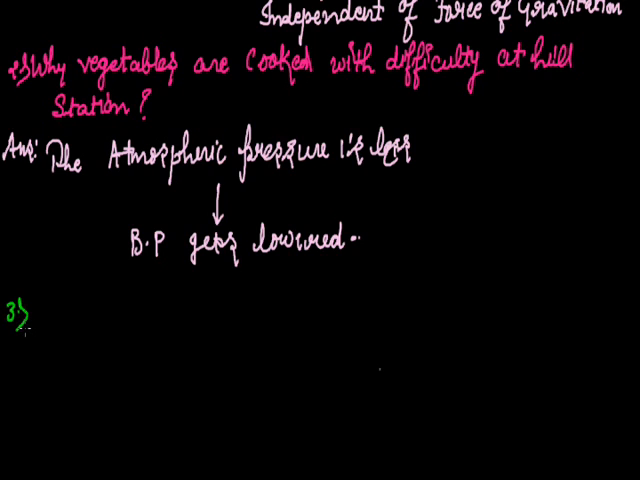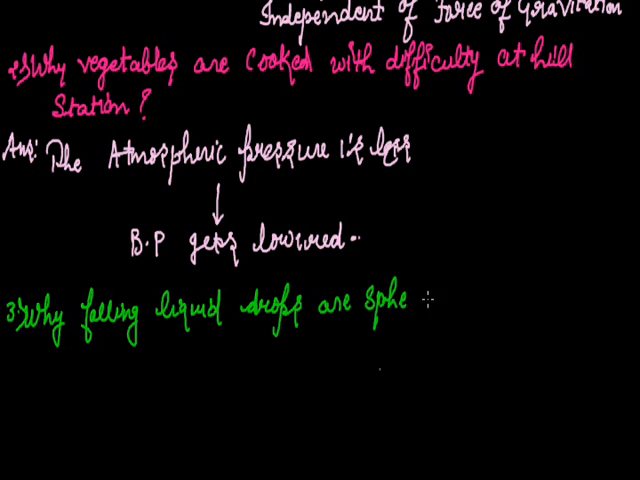The third question is: why are falling liquid drops spherical? Why are the falling liquid drops spherical in shape? What's the reason behind this? This is due to a property. The liquid drops are spherical in shape because liquid possesses the property of surface tension, and this surface tension property makes the surface area minimum. For a given volume, a sphere has the minimum surface area.